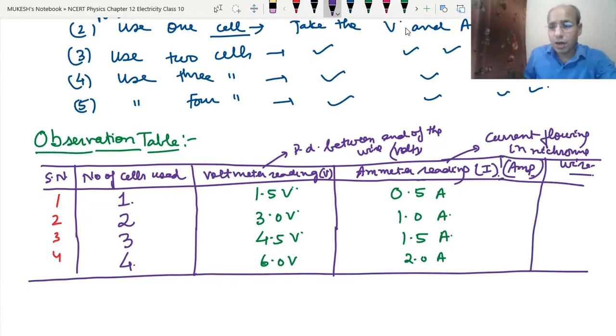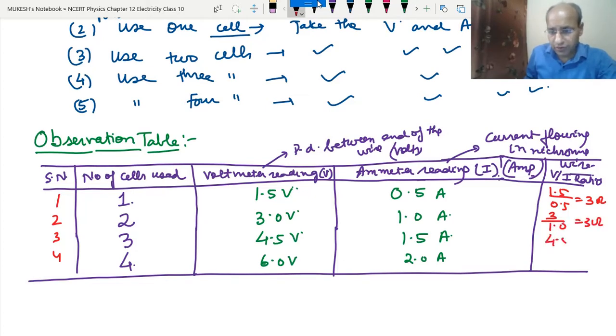Now we will find the V upon I ratio. For the first reading, V upon I will be 1.5 upon 0.5, so this became 3 ohm. Now this is 3 upon 1.0, so this became 3 ohm.